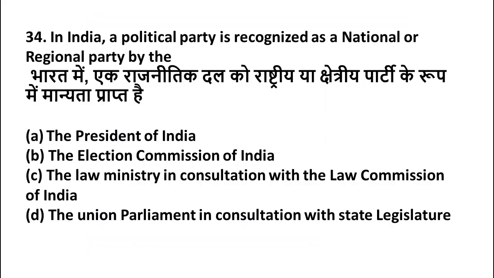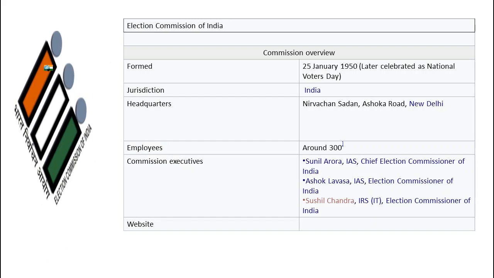In India, a political party is recognized as a national or regional party by option A, the President of India, option B, the Election Commission of India, option C, the Law Ministry in consultation with the Law Commission of India, option D, the Union Parliament in consultation with the state legislature. Friends, the right answer is option B, the Election Commission of India. Please remember this. And here is some more information related to Election Commission of India.